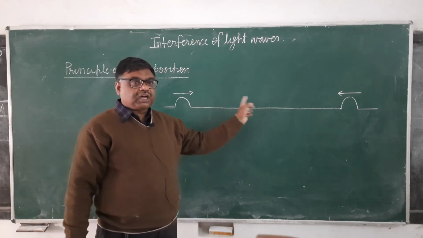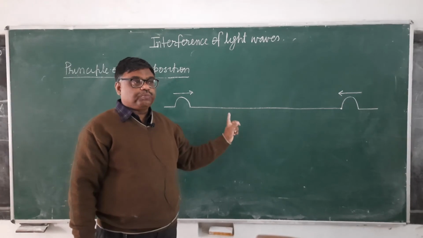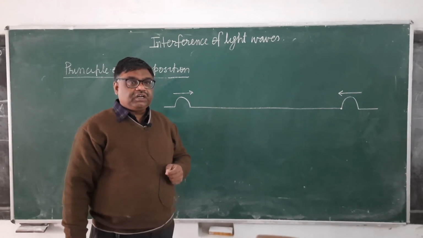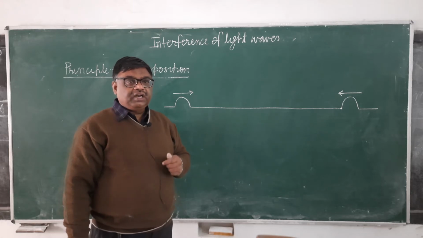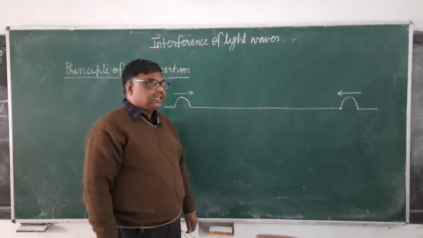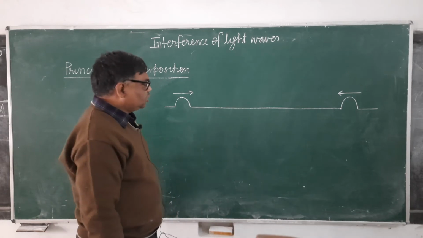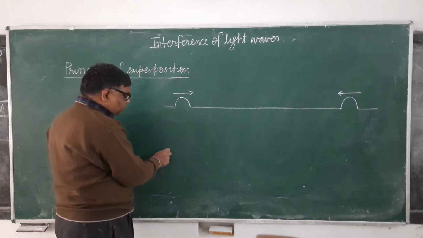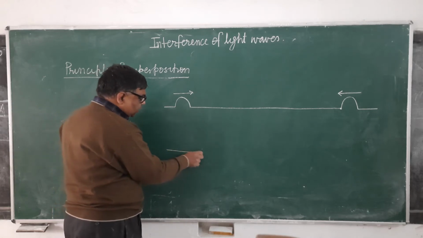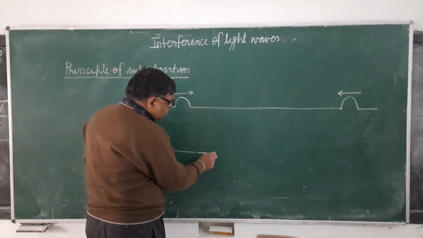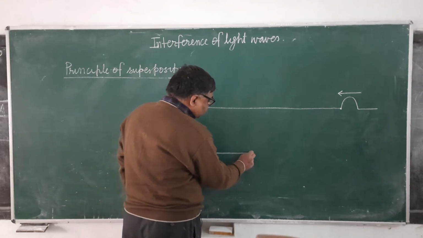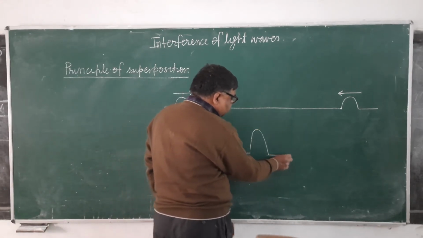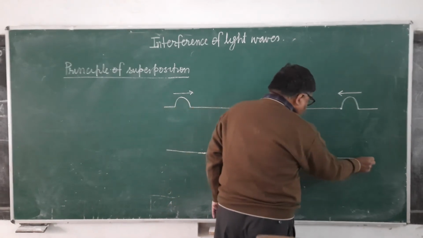Here the medium is the rope. For example, when a sound wave travels and reaches you, the medium is air, but here the medium is this rope. At some point of the rope, both pulses will meet. And when they meet, the resulting displacement at that point will be equal to the vector sum of the displacements caused by the individual waves.